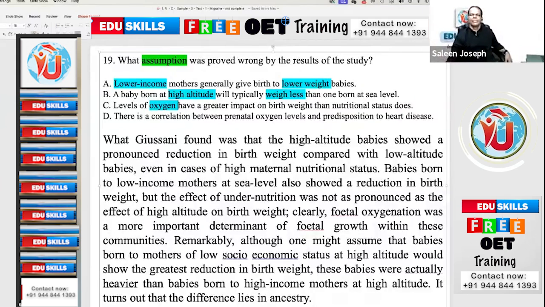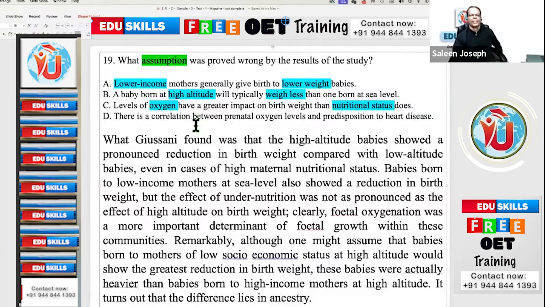You can put that mark. Levels of oxygen have a greater impact on birth weight than nutritional status. Means you give maximum oxygen, no nutrition, you will have a baby weighing 18 kgs. Understood the meaning? Levels of oxygen will help the baby to have the needed weight more than the nutritional status. Secondary importance to nutrition. That's what that option says.